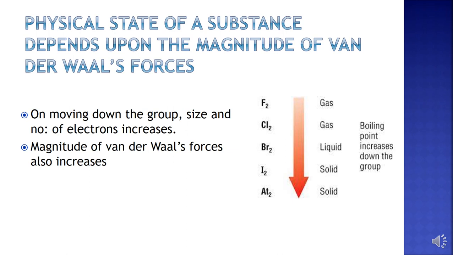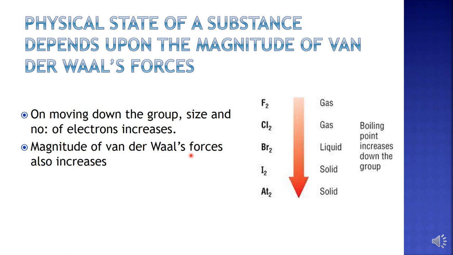Now that you have understood the significance of van der Waals forces, let's see the consequences of van der Waals forces. The physical state of a substance depends upon the magnitude of van der Waals forces. If you take the example of the halogen family, as we move down the group, we know the size of the atoms increases. Also, the number of electrons in it increases.